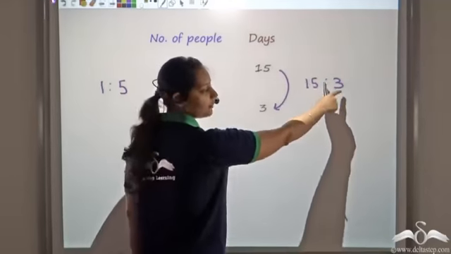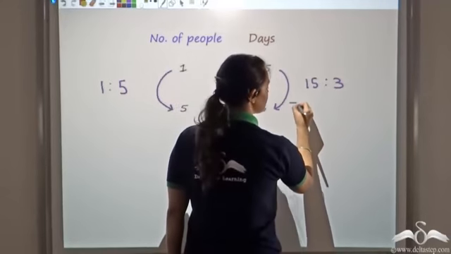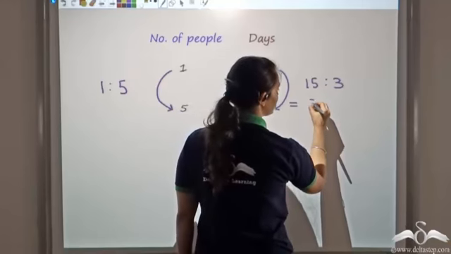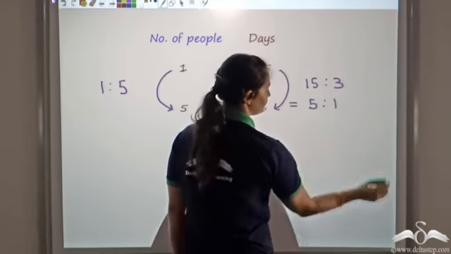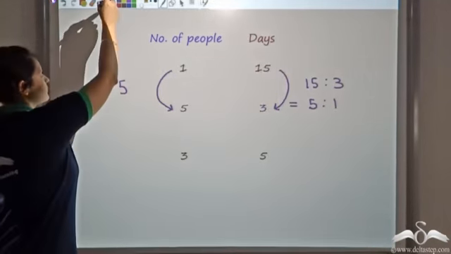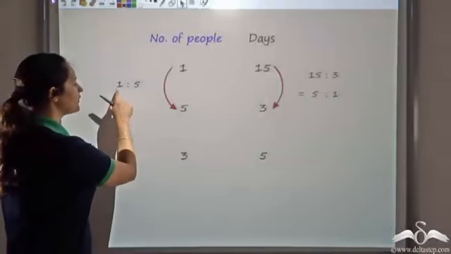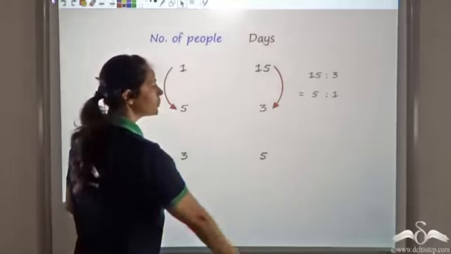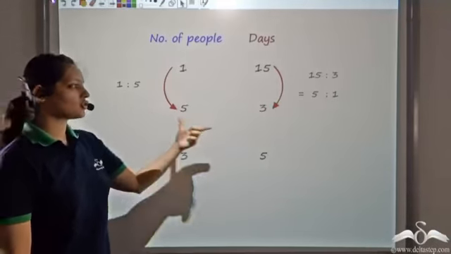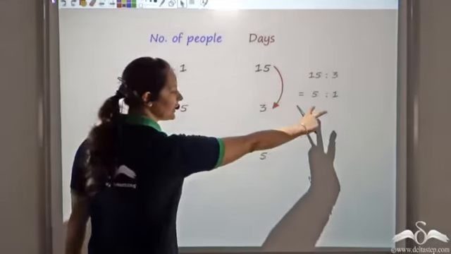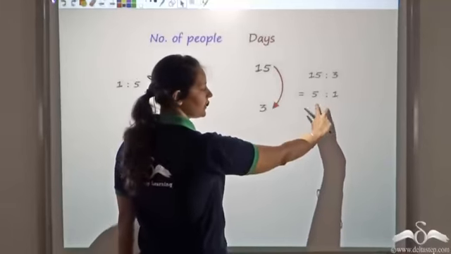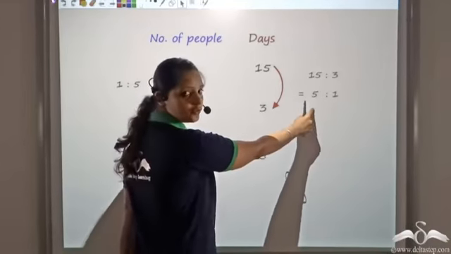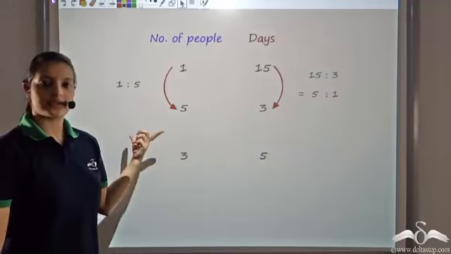But again, 3 is a common factor. So this in the simplest form would be 5:1. So we have 1:5 here, and here we get 5:1. So what you can see is that the ratios would be equal if I take the inverse of this. That is, if I reciprocate it, then it would be 1:5. Then both of them would be the same.